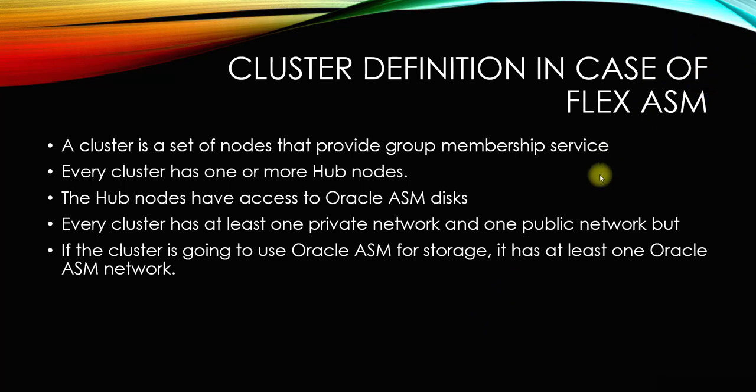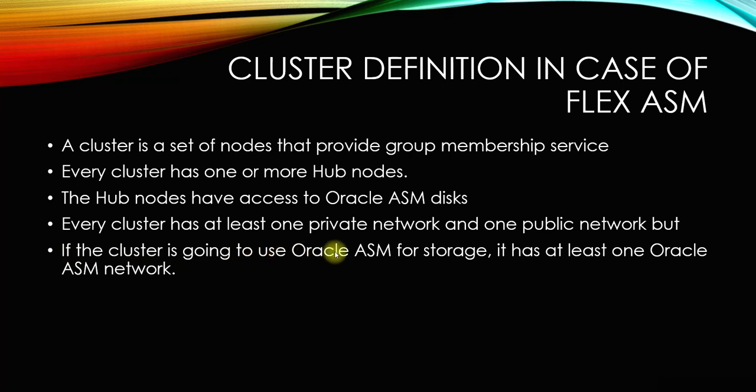No application will be given direct access to the private interconnect, and private IPs do not route traffic to the internet, so there is no way the application user will be able to connect using the private network. The private network is just for interconnect usage, where nodes talk to each other, and talk about availability and other things.